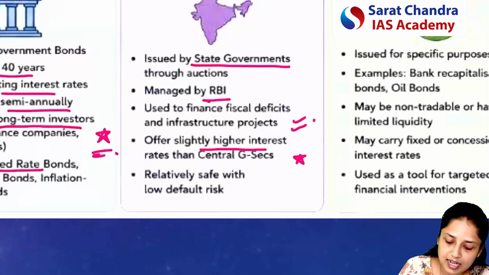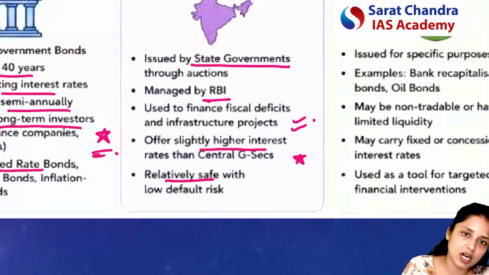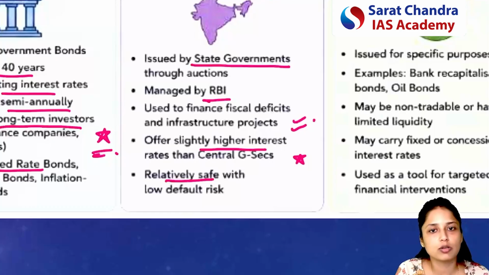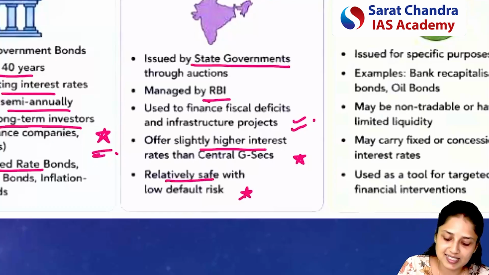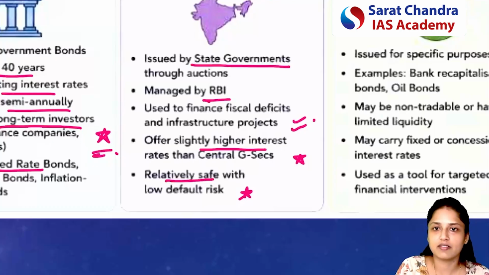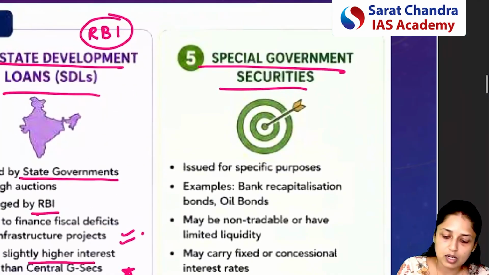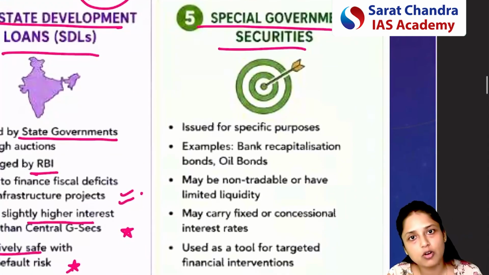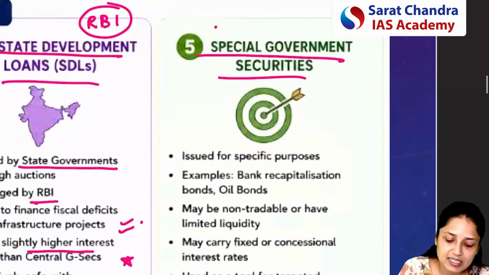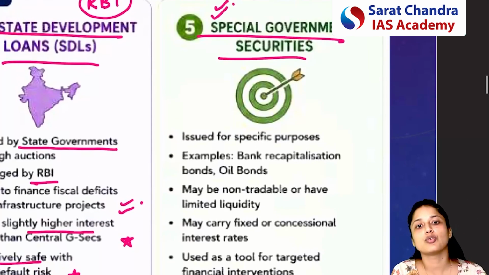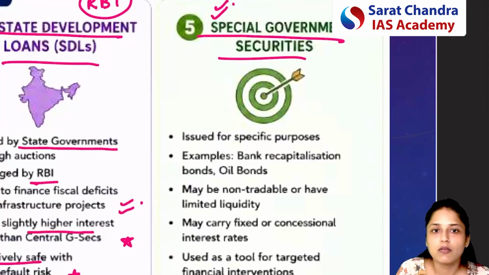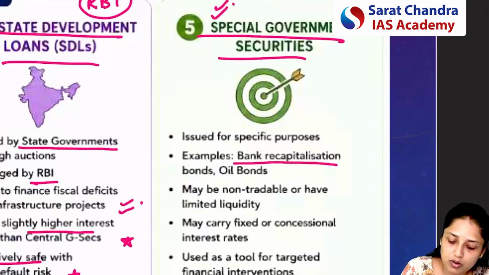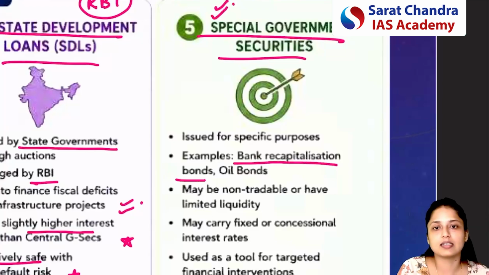And since these are issued by the government, either central government or state government, they are relatively safe, and the default risk is very less. Now, the last kind of security is the special government security. The word special says that these kinds of securities are issued for a particular purpose. For example, here the example given is bank recapitalization.